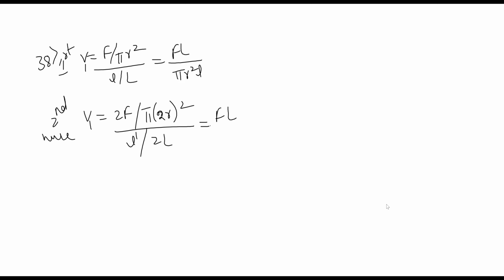How can we write this? FL divided by pi R square into L dash. Take the first as equation 1 and this as equation 2.